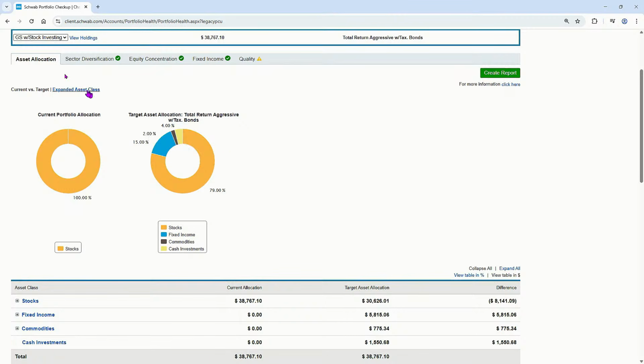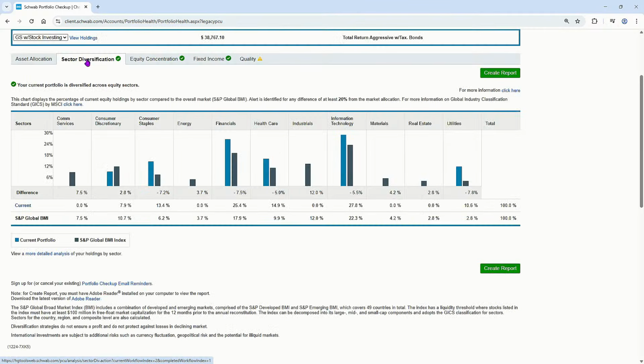Now, as we move off of asset allocation, we're going to go to sector diversification. So in addition to being well diversified by investing in large cap, small cap, international, and cash, when we start thinking about the large cap, small cap breakdown of domestic assets here, we need to give consideration to whether we have a proper allocation relative to the S&P Global BMI Index.